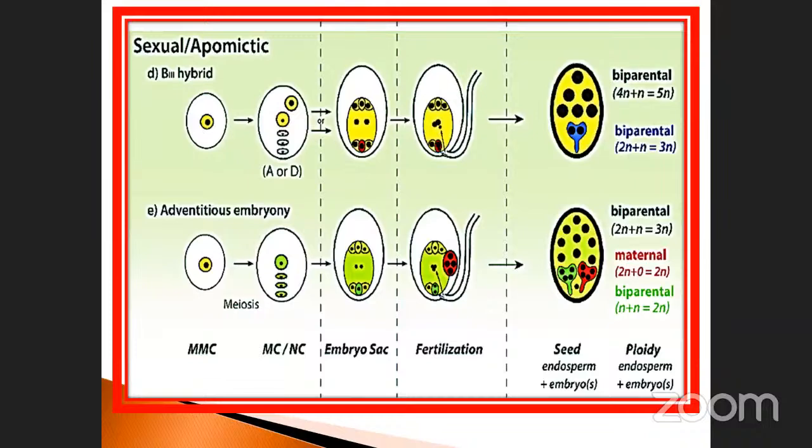Okay, meiosis, advantageous embryo. We already discussed these things. See that the embryo sac is the normal one. How will it be? Fertilization takes place, and as a result you will get the biparental. Normally asexual reproduction is uniparental, maternal, meaning completely the absence of one parent.